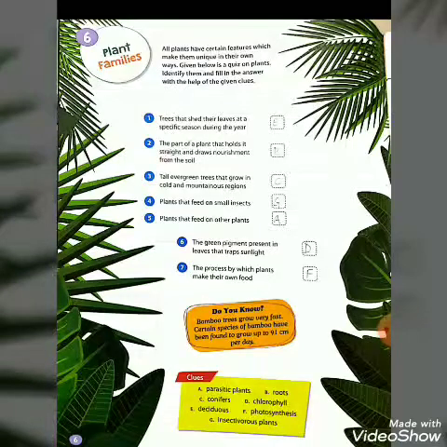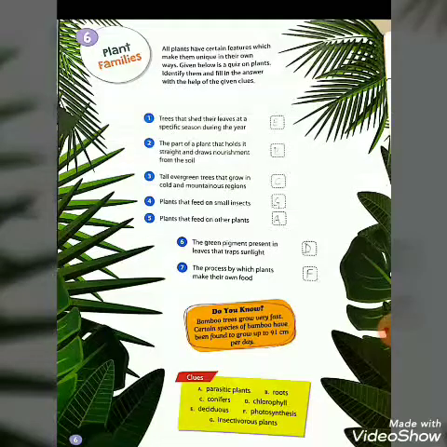Now sixth one, the green pigments present in leaves that trap sunlight. I know you are very familiar with this name. You have already studied photosynthesis from the beginning of class 3. The process in which green plants make their food with the help of sunlight, chlorophyll, glucose, etc. is known as photosynthesis.